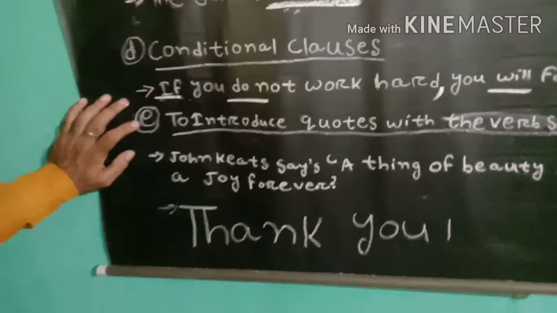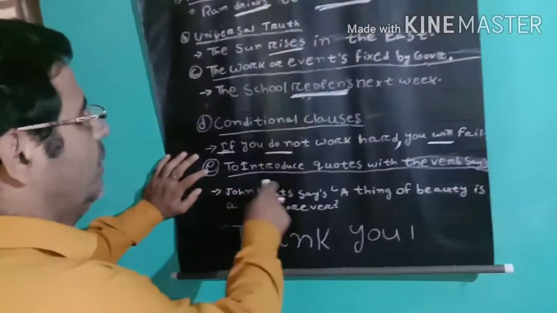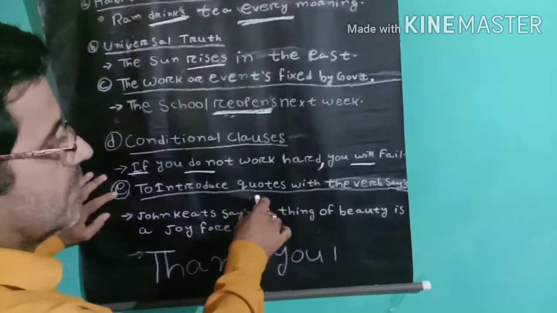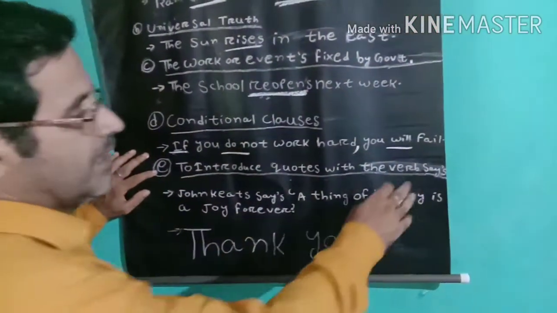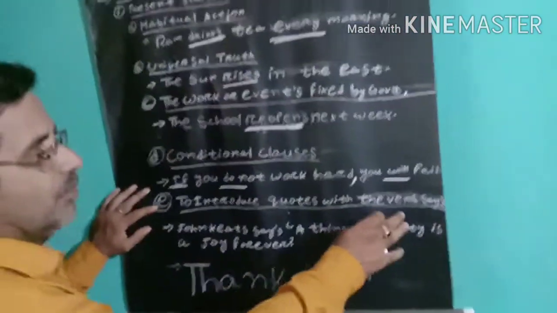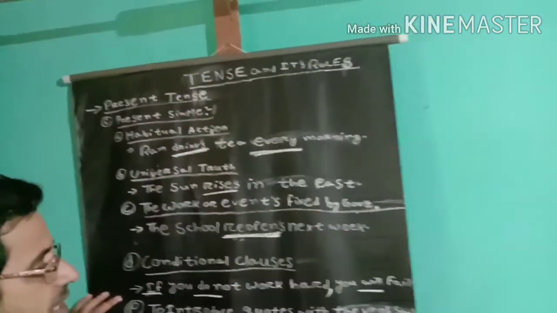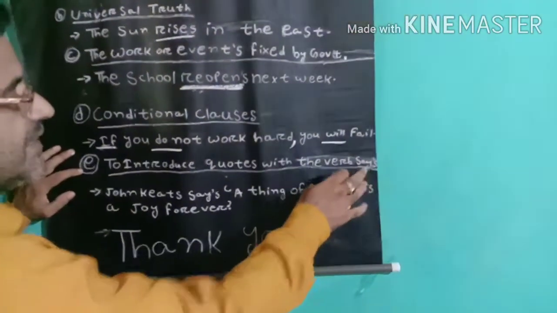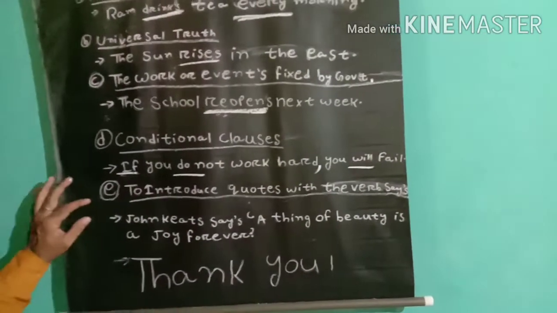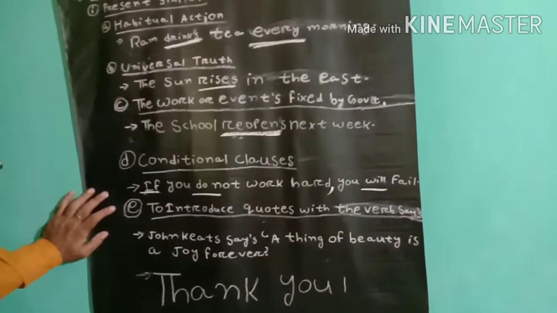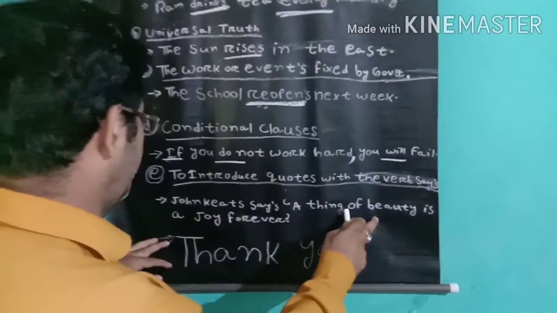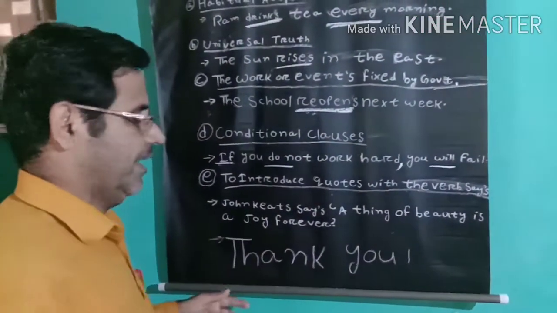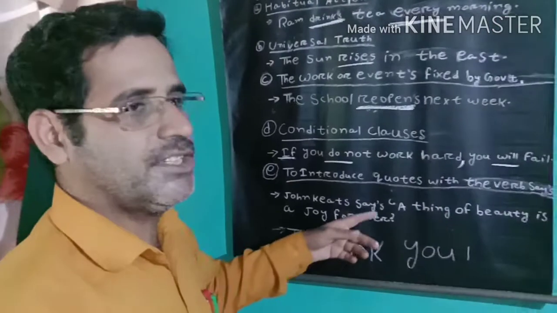Another rule for present simple is to introduce quotes with the verb says. It means when the sentence has the word says, then automatically the verb becomes present simple. Example, John Keats says, a thing of beauty is a joy for ever.